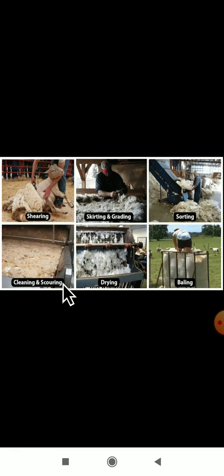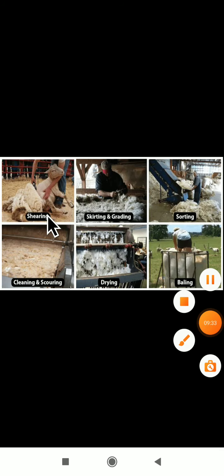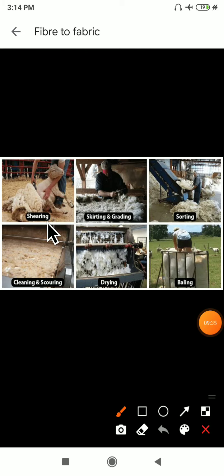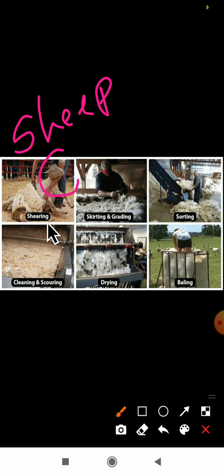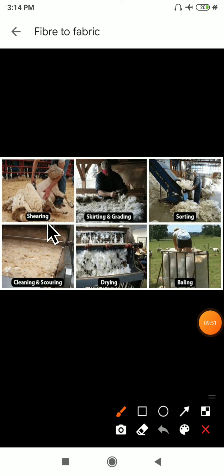Next we will see the pictures. This is the shearing process. Dear students, can you see how they are shearing the sheep? This is a sheep, you can observe the animal. With the help of clippers, with the help of that machine, they are removing the hair of the sheep. This is the shearing process.